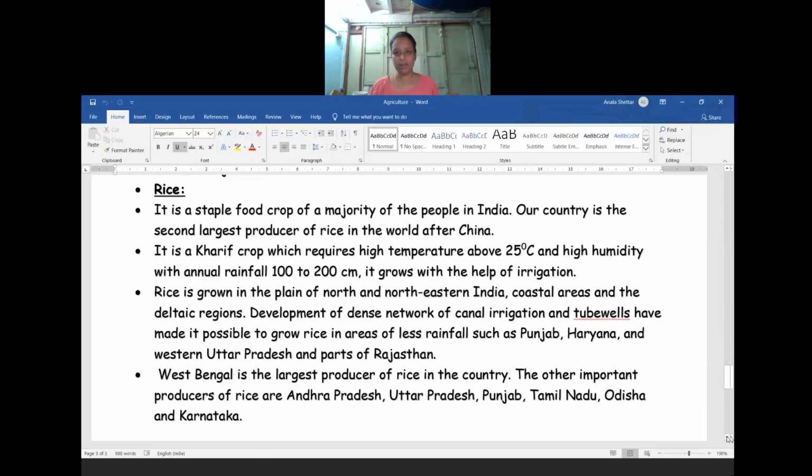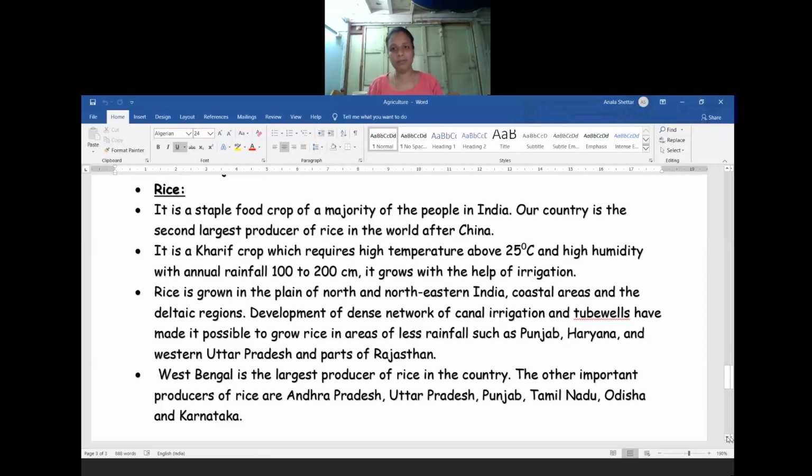Due to the development in the agricultural sector after the green revolution, nowadays with the help of canal irrigation and tube wells, it has been made possible to grow rice in other parts of our country where we do not see much rainfall, such as Punjab, Haryana, Western Uttar Pradesh, and some parts of Rajasthan. We will not see much rainfall in that area. Due to proper canal irrigation as well as tube wells, the farmers in these states grow rice there.